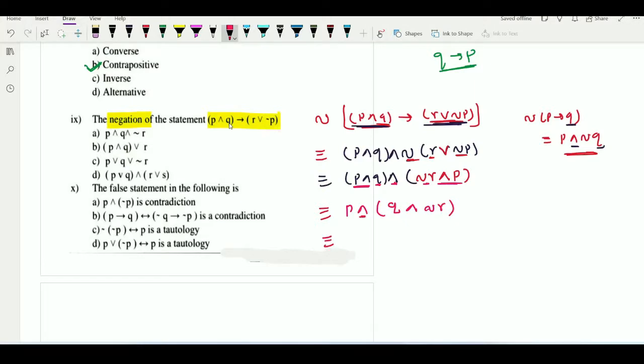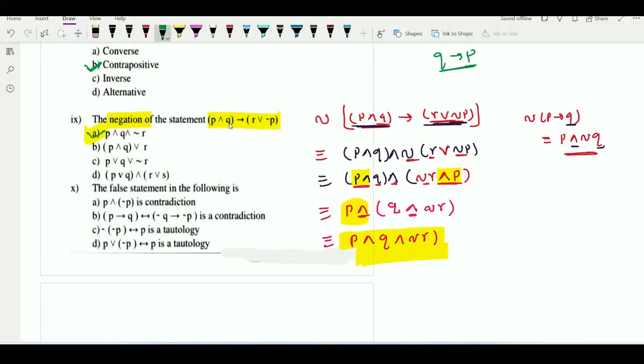Here both the logical connectives are and, isn't it? And here also and, here also and, so we can replace this bracket according to the associative property. And here you see we took this and P common, so we are able to take this and P common using what? Distributive property. So this will be the simplified form, and this result is given in which option? A option. So here we can say that A option will be the correct answer.